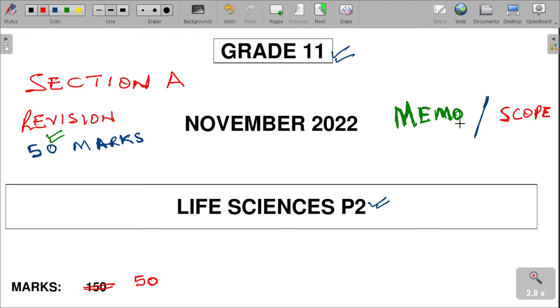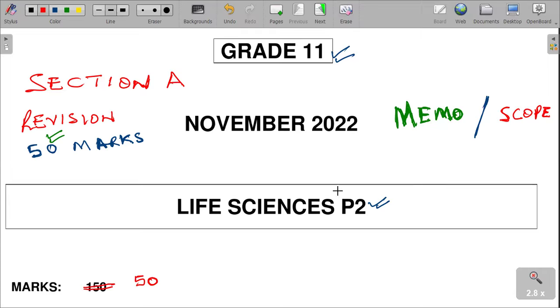Today, I'm coming to you with a 2022 paper 2. Here is just section A. I'm sure you saw yesterday was section B. I told you that I'm going to make them separate sections or different presentations so that they don't become too long. I also welcome your comments regarding cutting the presentation into two different presentations.